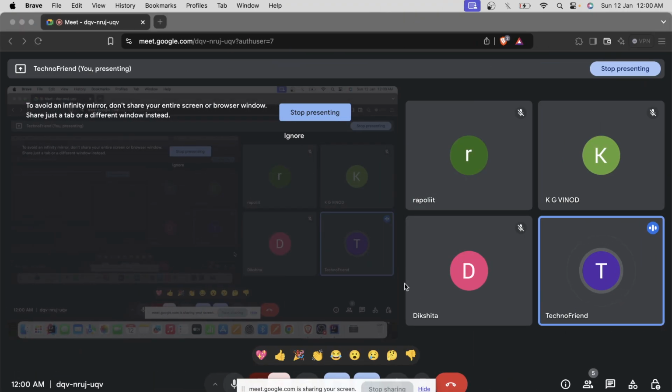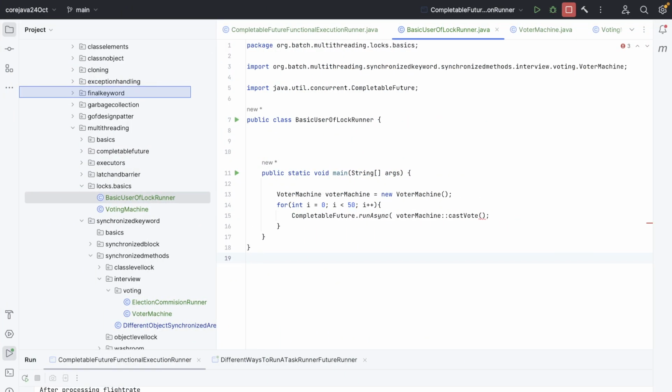Alright, I have started the recording again, and here is the code. So if a single method needs to be called, then we can directly use the double colon. But it can be used only if there are no parameters to pass, right? Clear till now? Yeah. Alright. So what we are doing, we are casting votes, right?